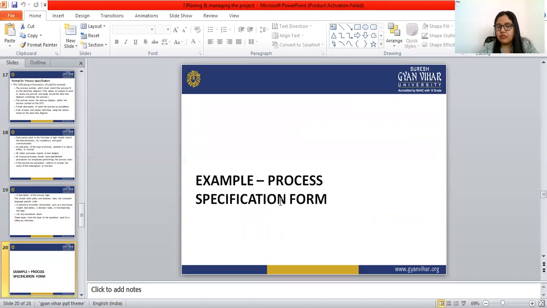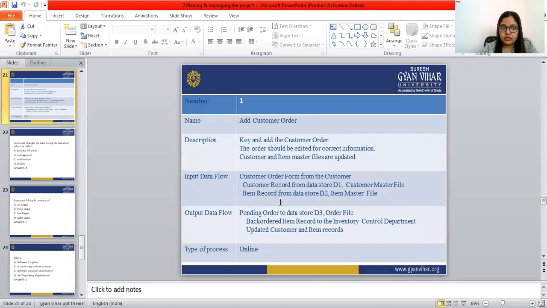Let's see one example of the process specification form. So this is the process specification form. The number is 1, and that should match the data flow diagram. For the name, we have to mention the name of the process, and that also should match the data flow diagram. Then next is the description: key and add the customer order.